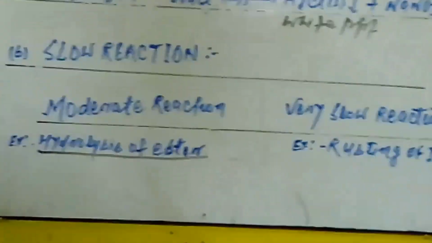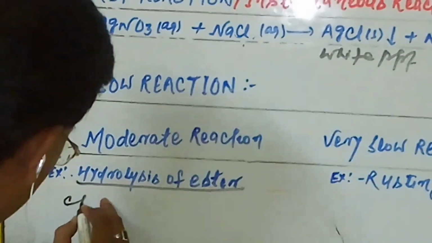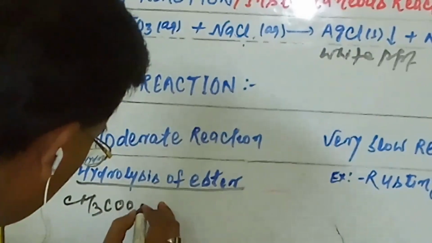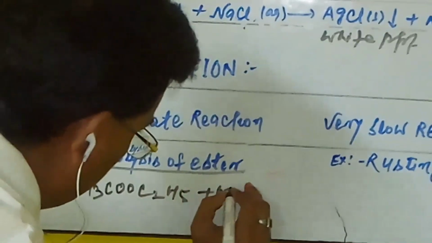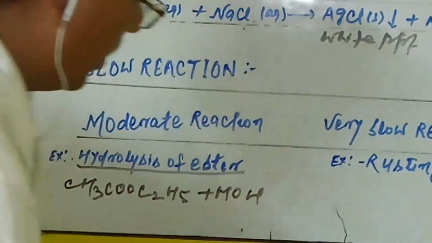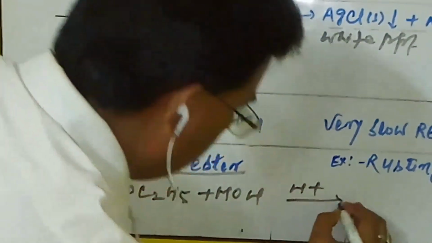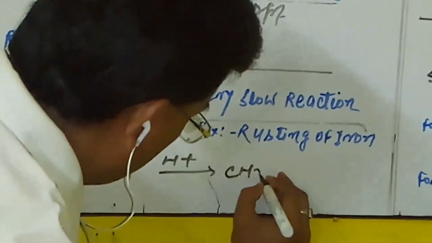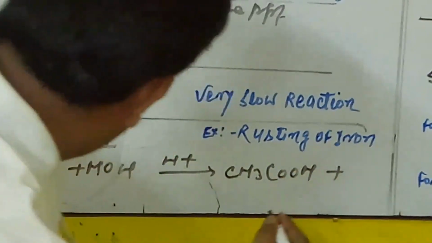You see here the hydrolysis of ester. That means if we take any ester, for example CH3COOC2H5, and it undergoes hydrolysis in the presence of a dilute mineral acid, it decomposes into the corresponding carboxylic acid and alcohol.